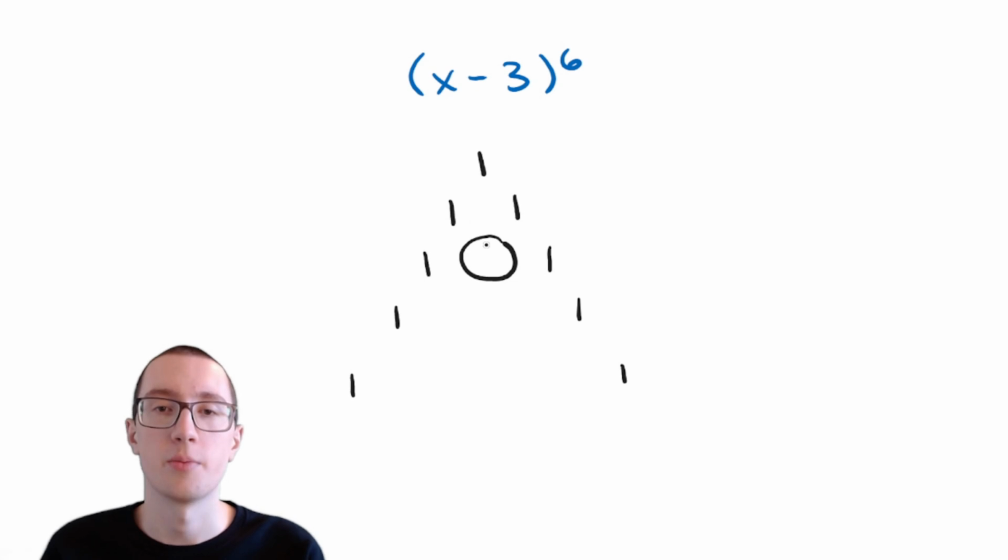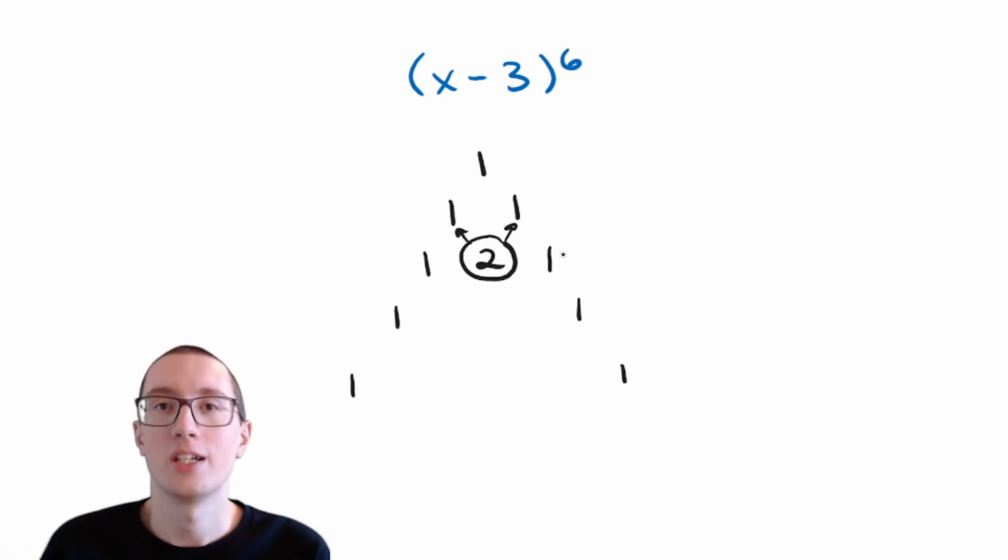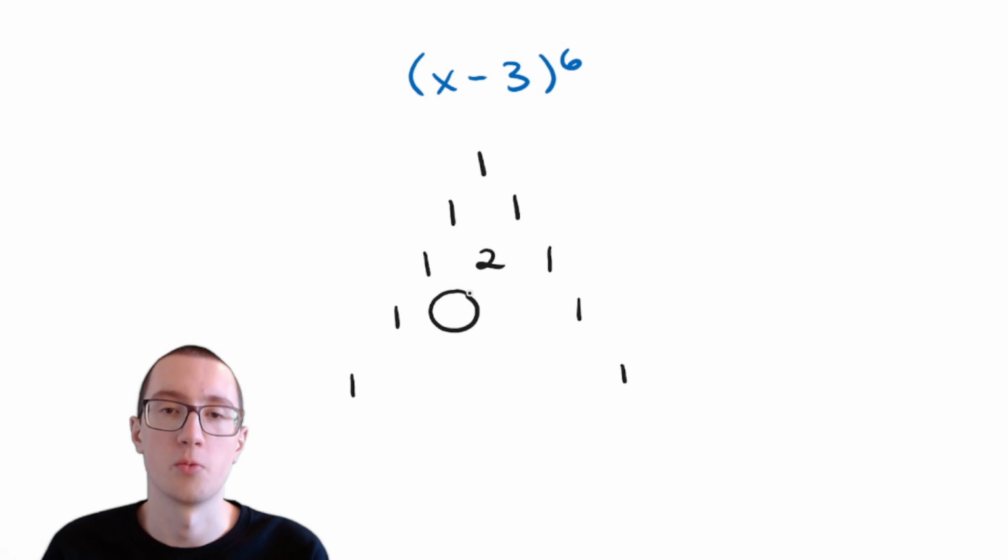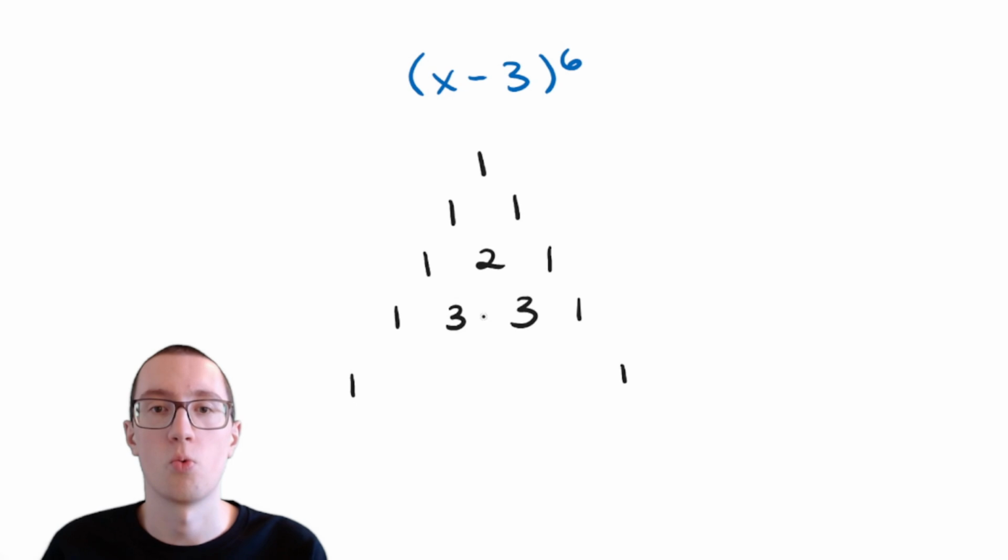Well, to figure out this number, what we need to do is take the two numbers above it and add them together. So 1 plus 1 is 2. That's it. That's all you need to do. So for example, this number, what is this number? Well, 1 plus 2 is 3. So 3 goes here. And this one is 2 plus 1, which is also 3. This is 1 plus 3, which is 4. This is 3 plus 3, which is 6. And this is 3 plus 1, which is 4.